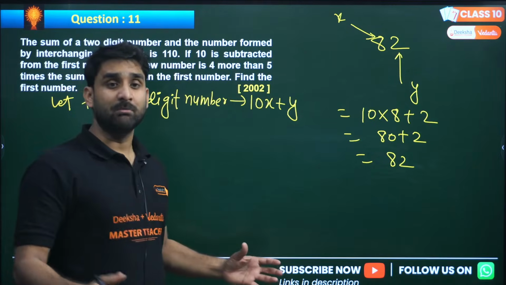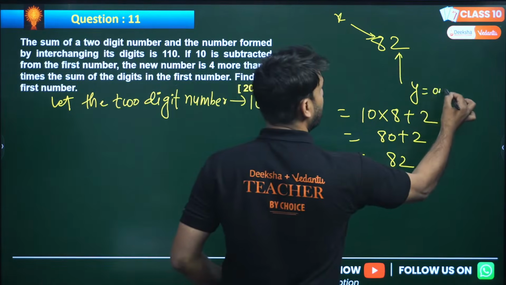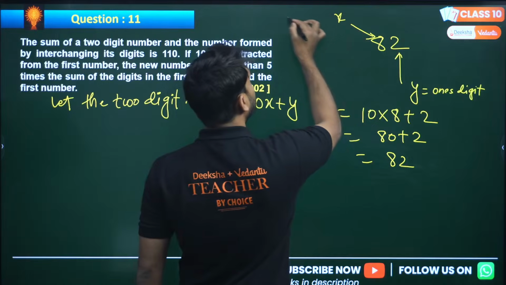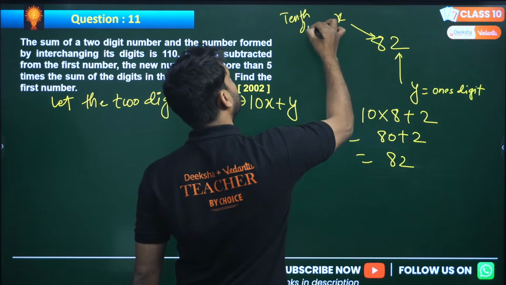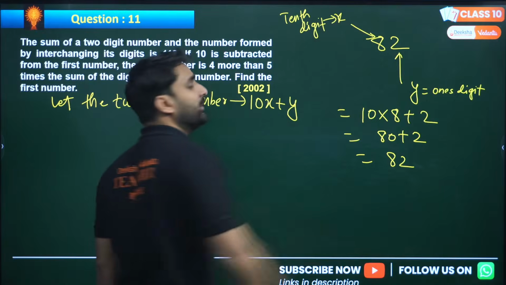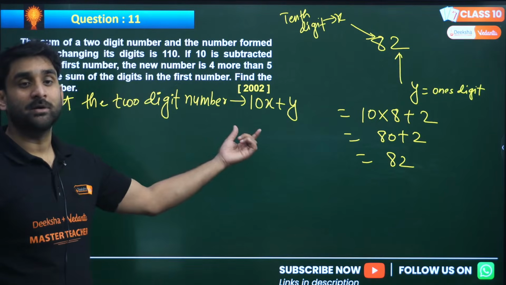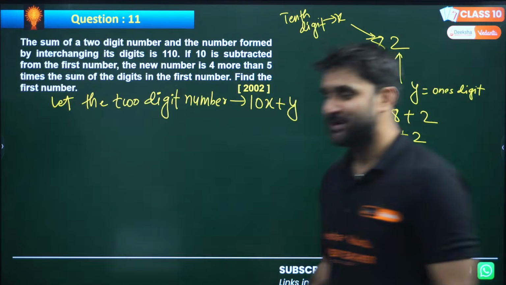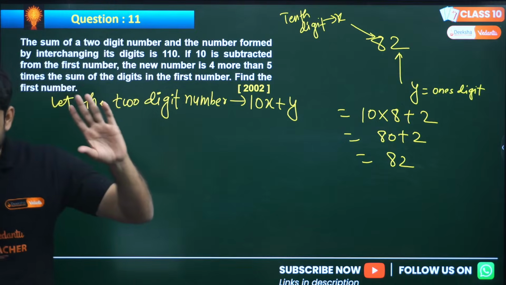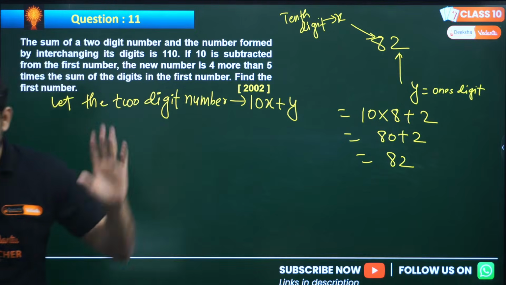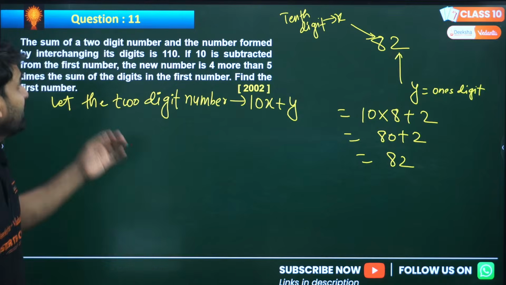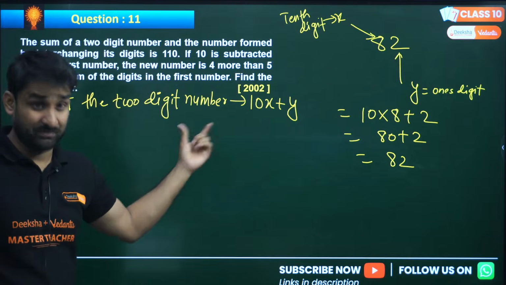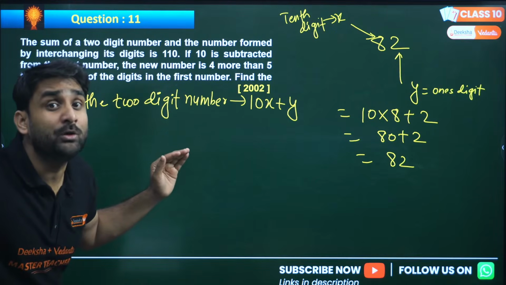So in every 2-digit number, y is the ones digit, right? And this x here is the 10th digit. I hope you are getting my point. So always let the 2-digit number first. Then only should you read the question carefully. Hello Nikhil, hello Shahina, hello sir. I hope everything is clear. This question is from year 2002, PYQ.